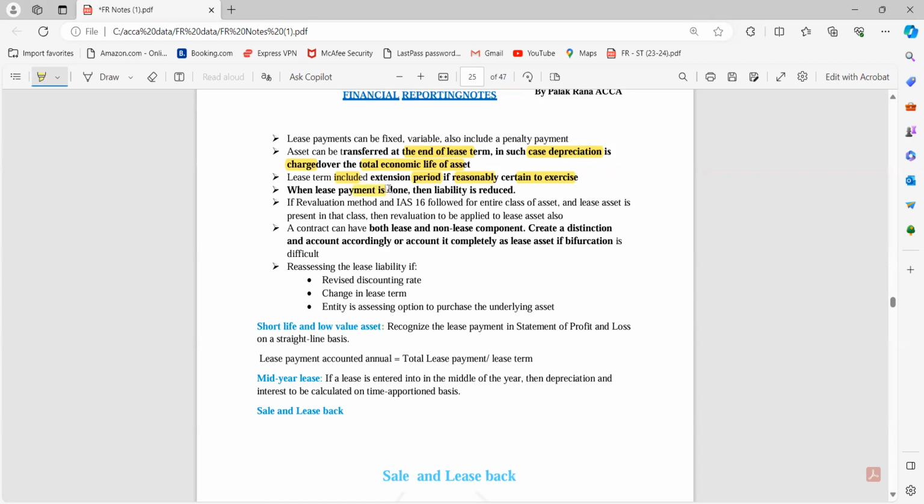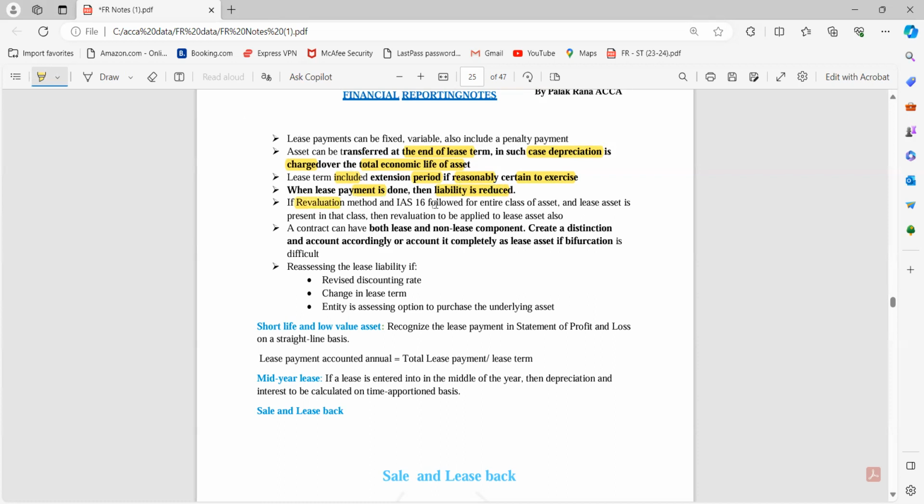So when the lease payment is made, the liability is reduced. Obviously, if I have made a payment to you, and I am the lessee, the liability has been reduced because I was supposed to pay you 10. Now out of that 10 I have already paid you 3, so now the liability is 7.